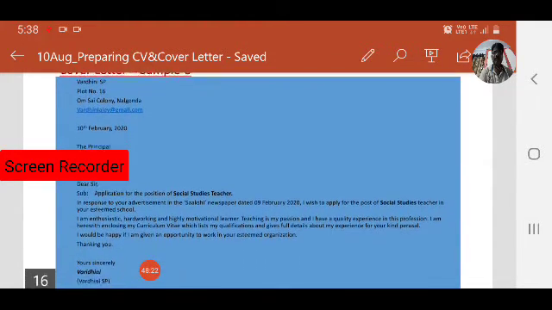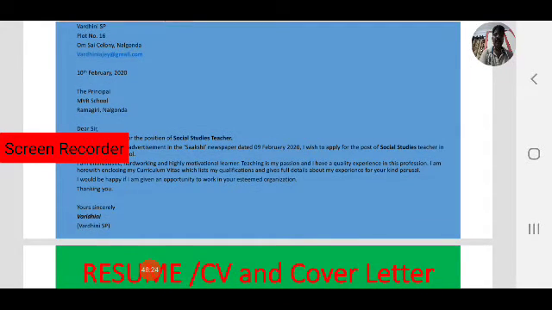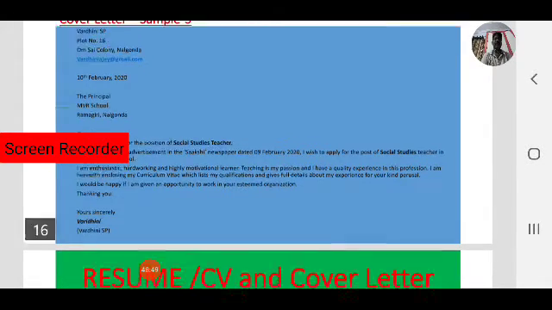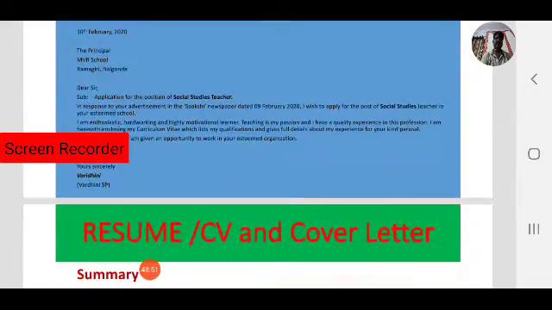I would be happy if I am given an opportunity to work in your esteemed organization. Here she mentions her willingness to work in the school. Next, thanking you, yours sincerely, that is the complimentary clause, then her signature, and below the signature the full name, Vardhini SP. So this is the format of a cover letter.